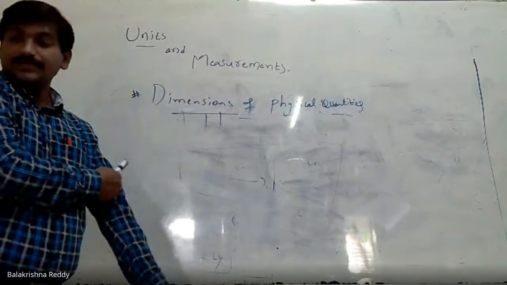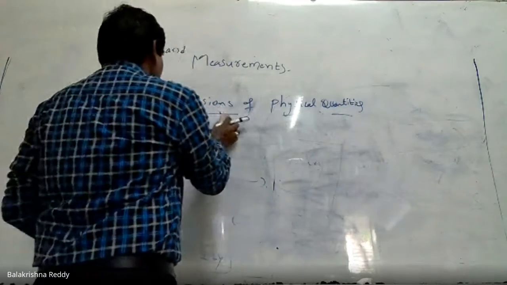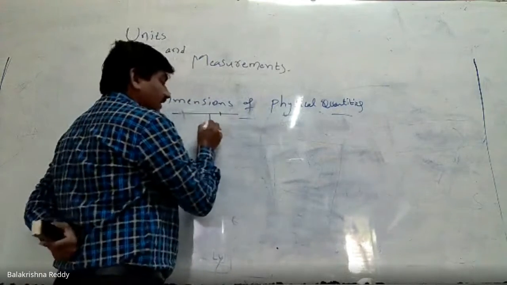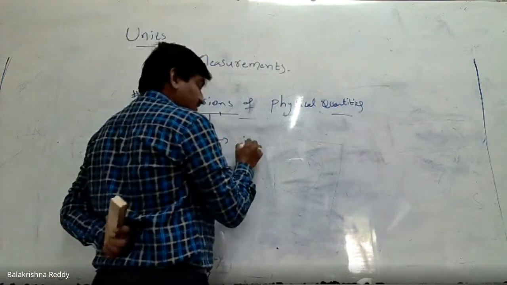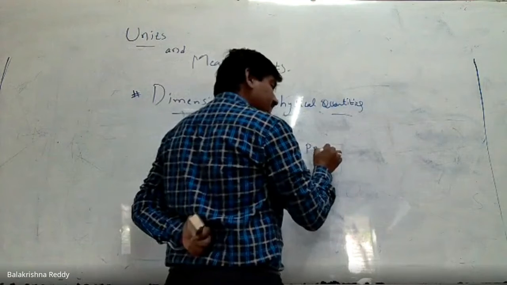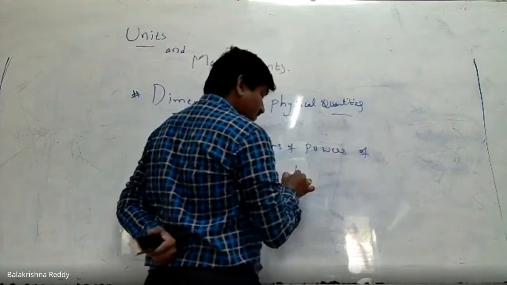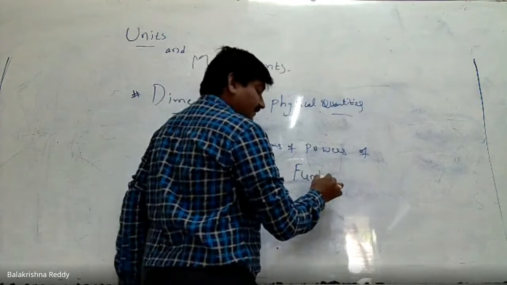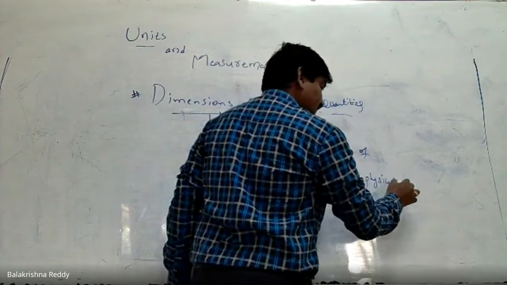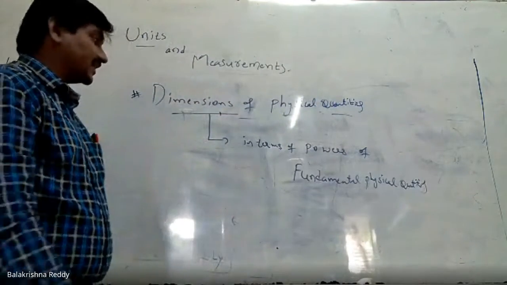Dimensional formulas of physical quantities are always expressed in terms of powers of the basic physical quantities. What are those? The fundamental physical quantities. Sir, how, sir?